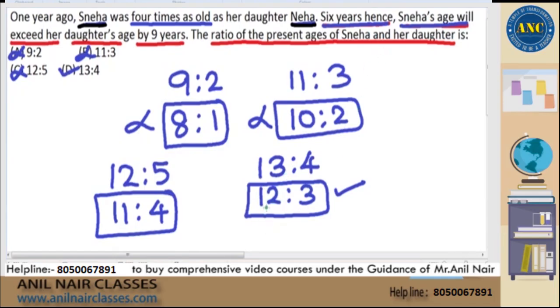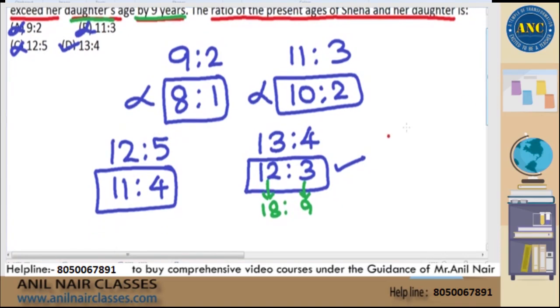6 years hence, I am adding 6. It is 18. This becomes a 9. Right? This becomes a 9. Sneha's age will exceed her daughter's age by 9 years. Sneha's age is 18. Daughter's age is 9. 18 is exceeding 9 by how many years? 9 years, which is true according to the question. Therefore, assumption is also true.